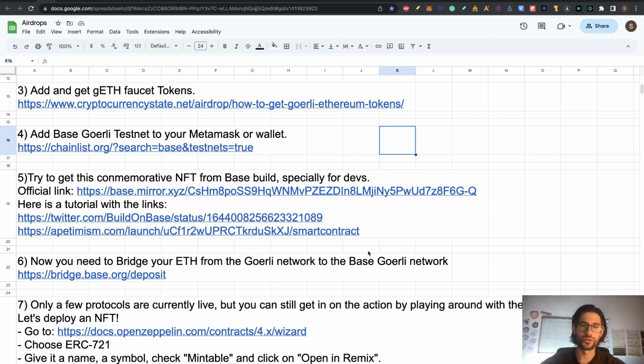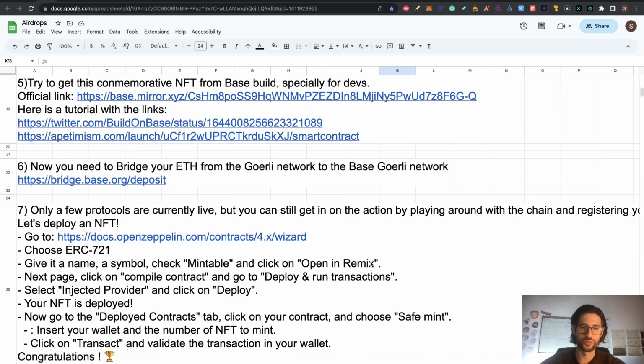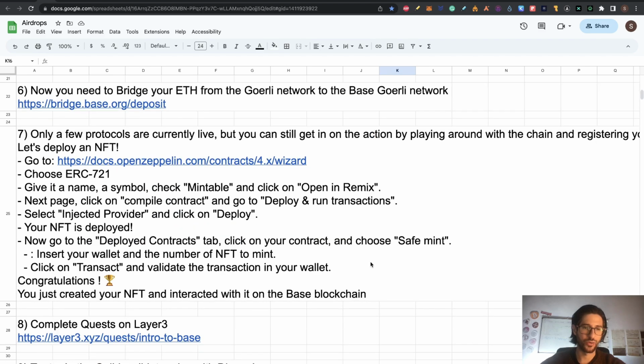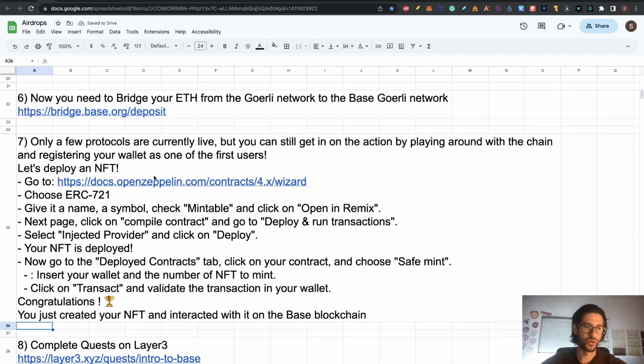We are going to move to step 7, which is another difficult one, and you are going to be surprised at how you do all these tasks. So there are many steps inside step 7, but there are only a few protocols currently live for this. You can still get in on the action by playing around with the chain and registering your wallet as one of the first users. So let's go deploy an NFT on Base network.